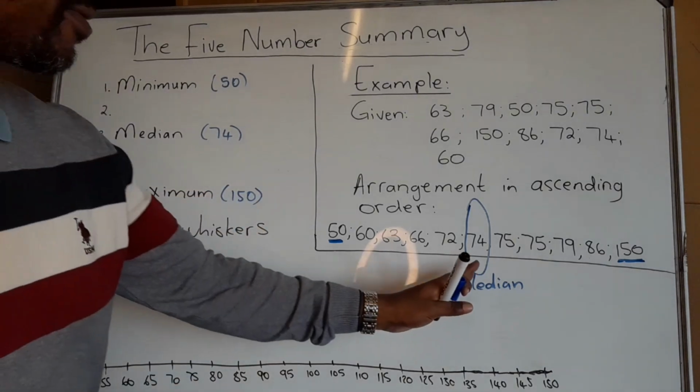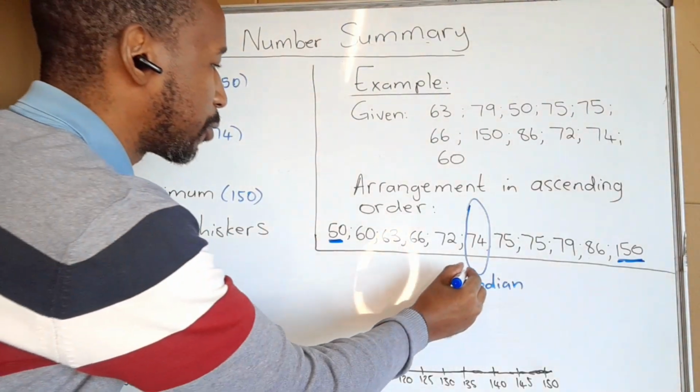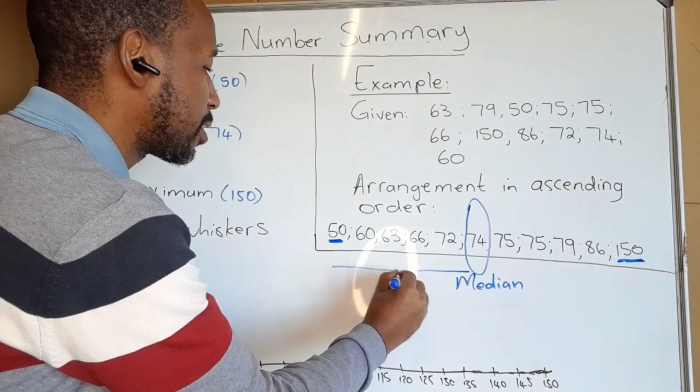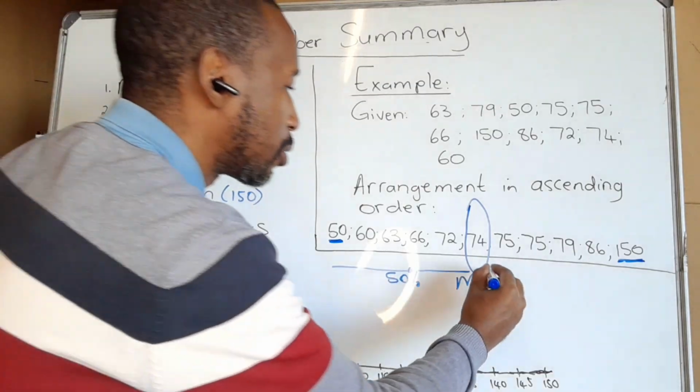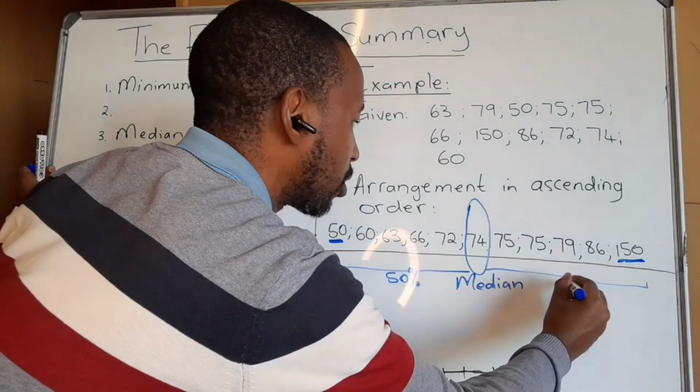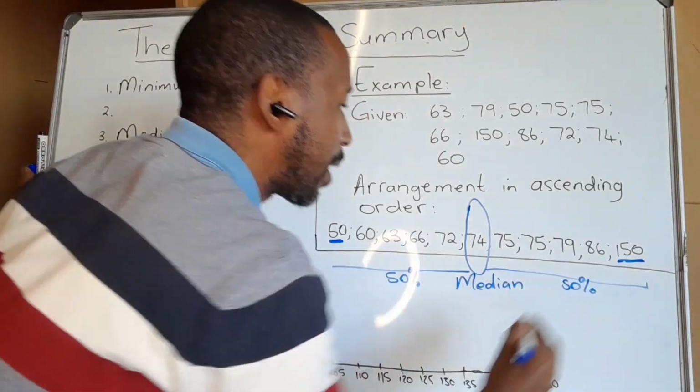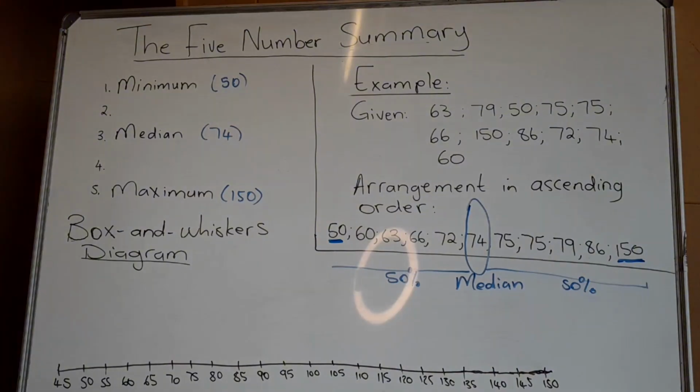Then the median has divided the data, very importantly for you to know, into 50% below, which is why I was saying that knowing the median can help you explain quite a lot, and 50% above. So that's the median of the data.